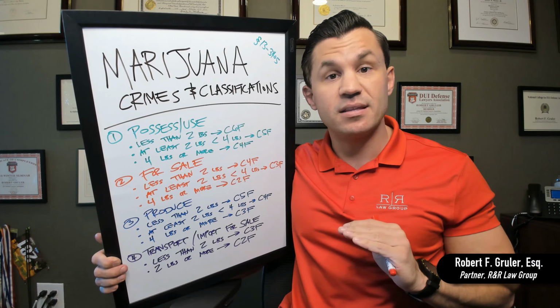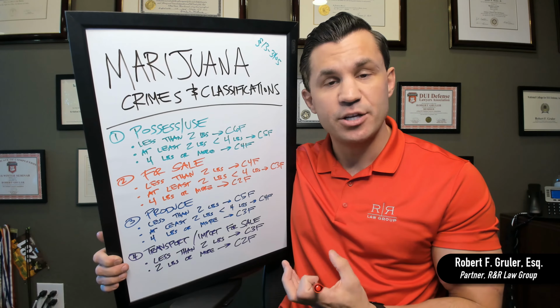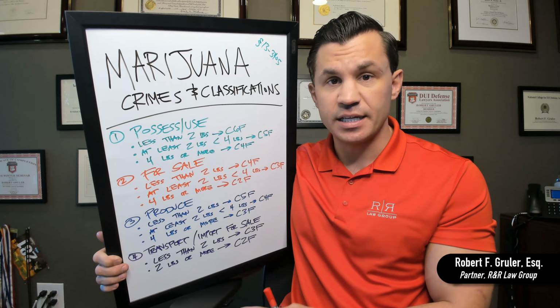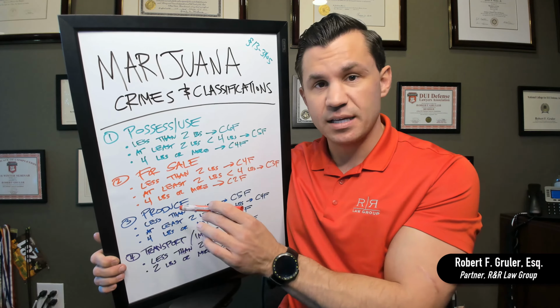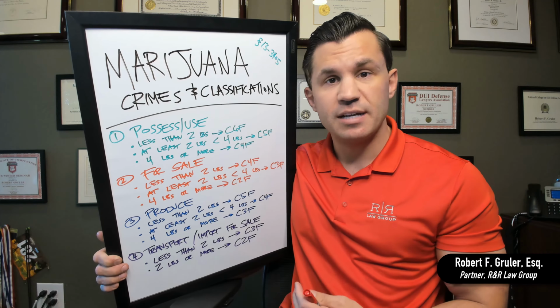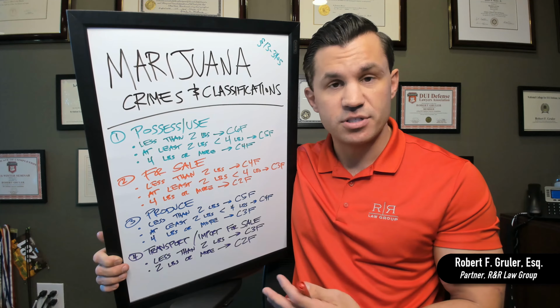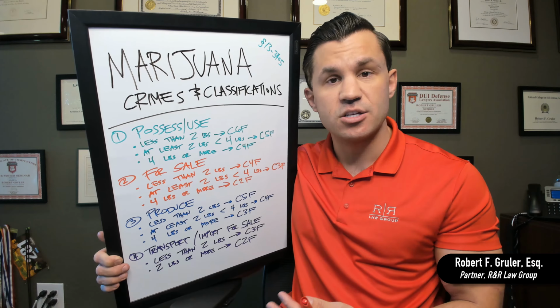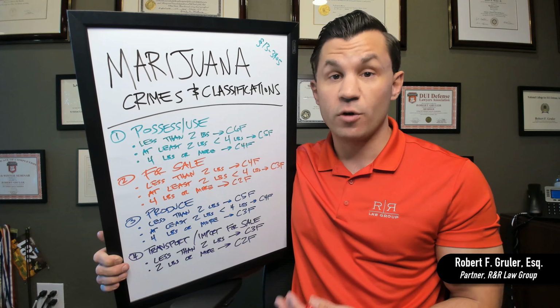So under 13-3405, the Arizona marijuana law says that there are 4 different types of activity that are prohibited if they involve marijuana. The first is possession or use. So this is if you have possession of marijuana for your own personal use. If you're using marijuana, if you have it on your person, it is a felony. If you have it for sale, that's another type of felony. So if you have a quantity of marijuana and it's intended to be sold, if there's indicia for sale, meaning there's some evidence that you are going to be selling this, or if you are caught in the act of selling it, that is marijuana for sale.